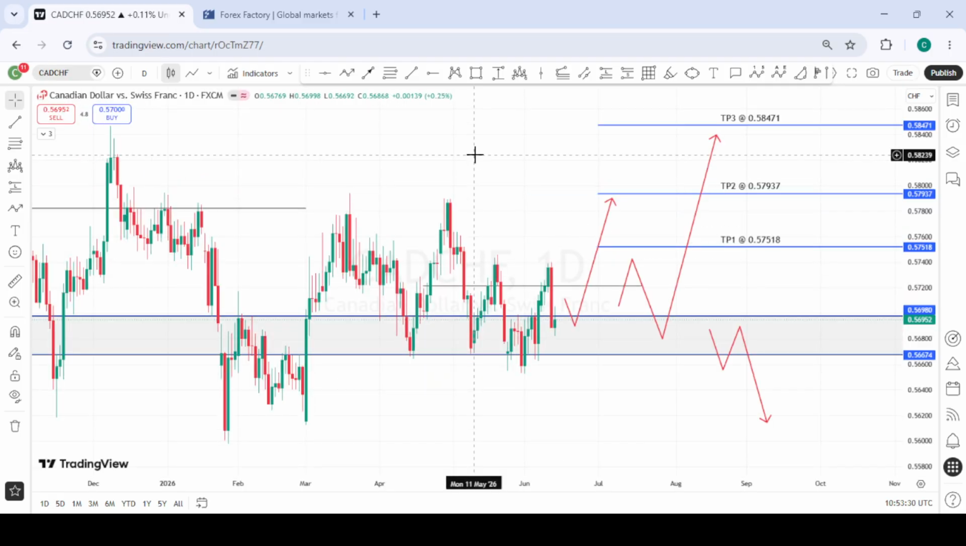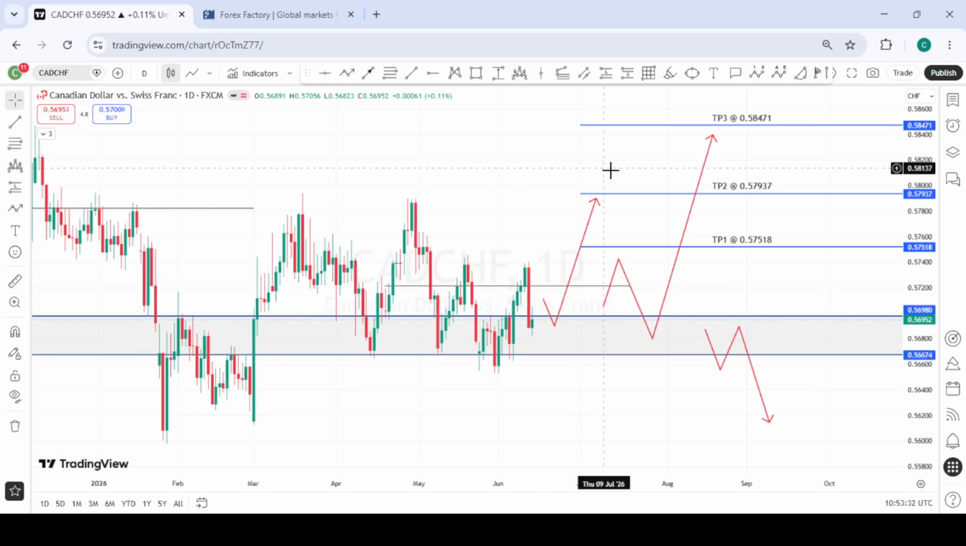This is CADCHF. So for CADCHF, we had two scenarios last week where we were anticipating that price was going to pull back first to retest this neckline of this inverse head and shoulder to give us a buy momentum, and after giving us a weekly structural shift here, we'll come for a pullback and then continue to the upside.